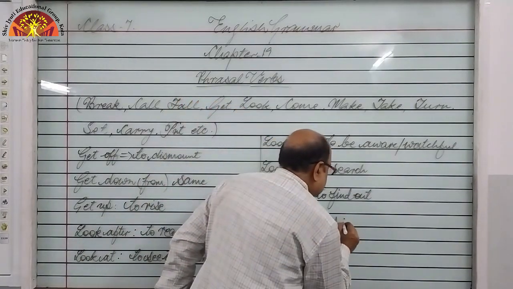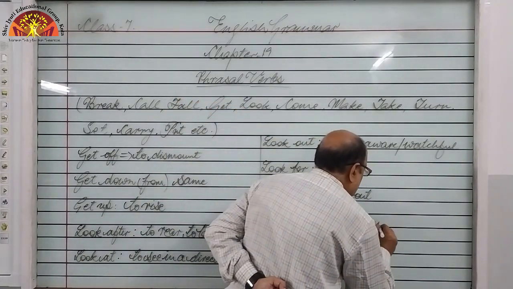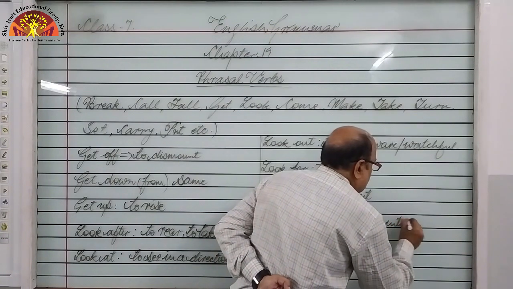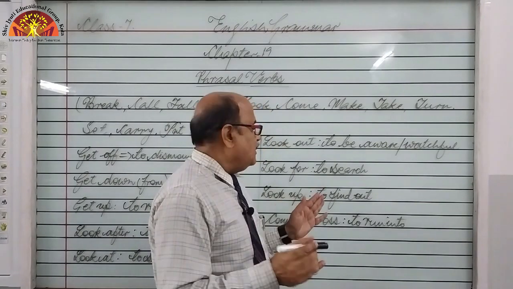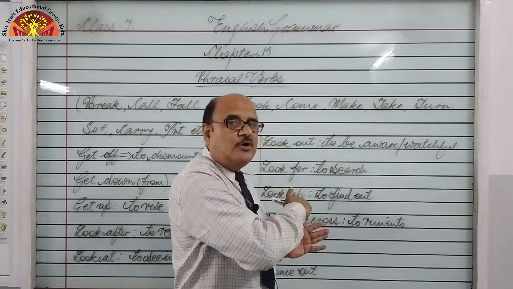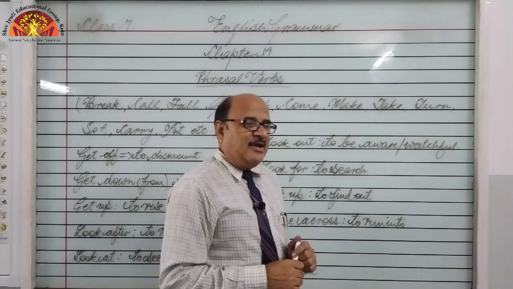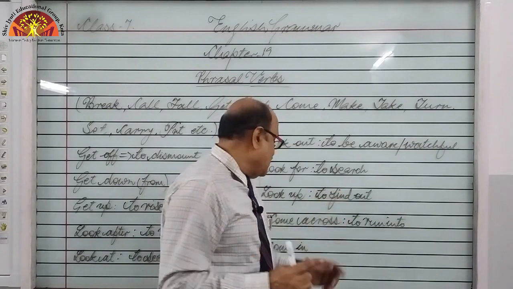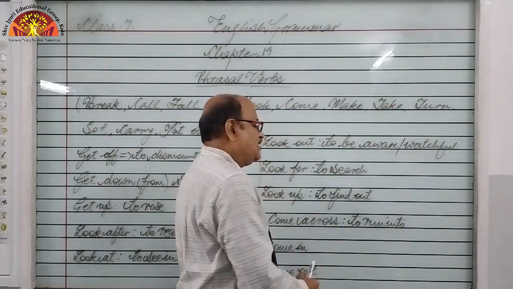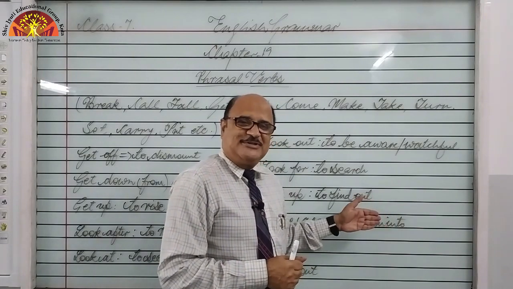Come across. Come across means to run into, or we may say to meet someone by chance. Earlier I have already written it on the board, you can see it back, right? So come across, I met my friend all of a sudden in the market. So what to say? I came across my friend in the market all of a sudden. I ran into my friend all of a sudden, right?